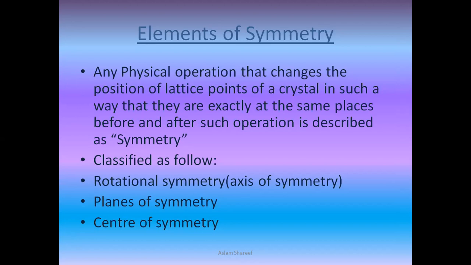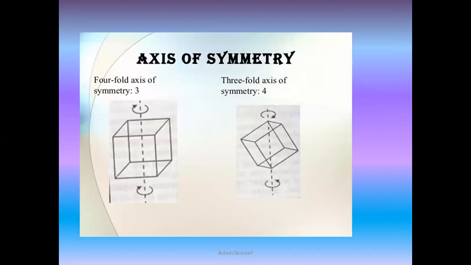So the elements of symmetry are classified as follows. The first one we will call rotational symmetry, or very commonly the axis of symmetry. The second one is the plane of symmetry, and the third one is the center of symmetry. So let's go ahead by checking one by one what is the axis of rotation, what is the plane of symmetry, and the last one, the center of symmetry. I hope you people are able to follow. So let's go ahead with the first topic, that is axis of symmetry.